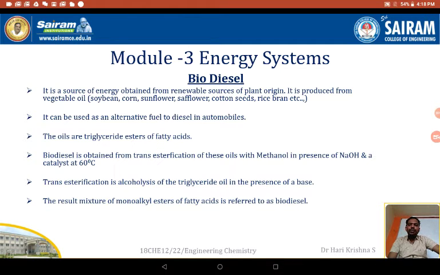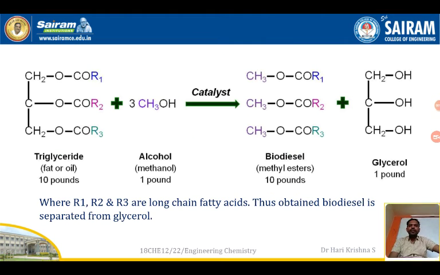So let us see the reaction of this preparation of biodiesel. The triglyceride or fat or oil mainly contains, let us consider the cottonseed oil or jatropha seed oil. Jatropha is nothing but hongemia or pongamia seed oil. It mainly contains these triglycerides: CH2COOR1, CHCOOR2, CH2COOR3, where R1, R2, R3 are long chain fatty acids. This is mixed with methanol. We can use even ethanol also. I'll tell you what will happen if you're using ethanol. Only the name of the product will change.